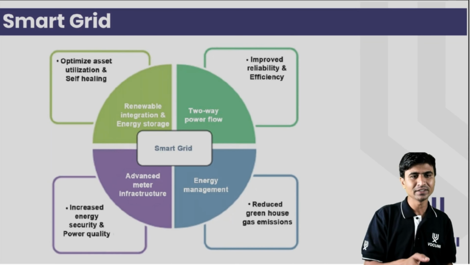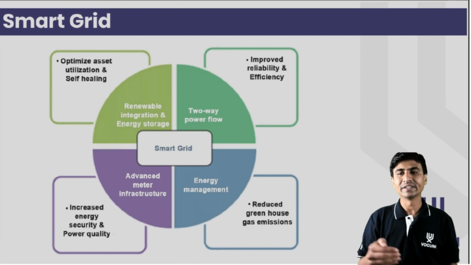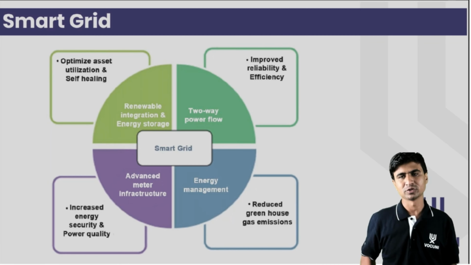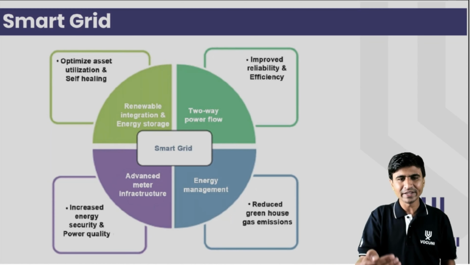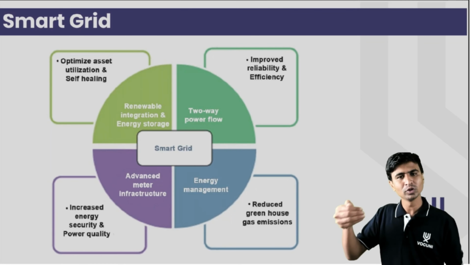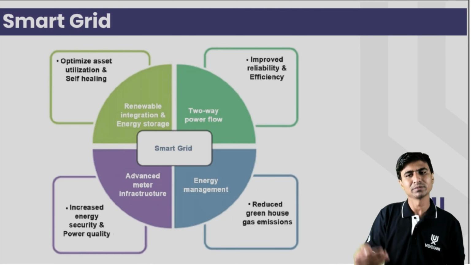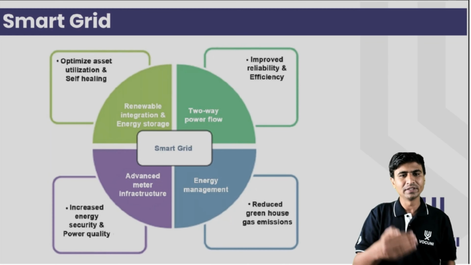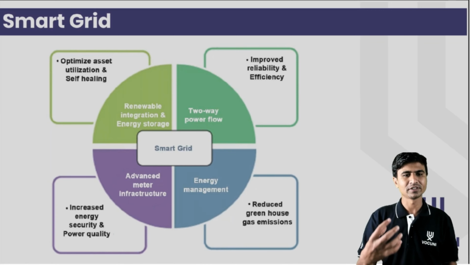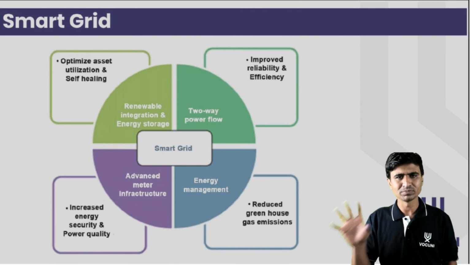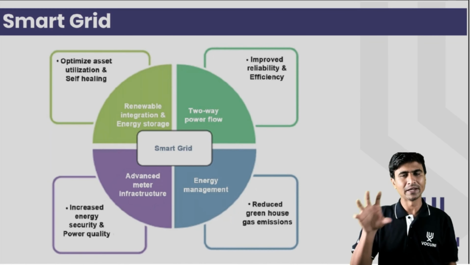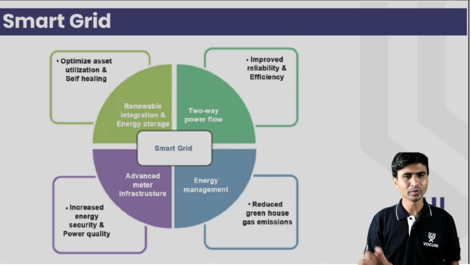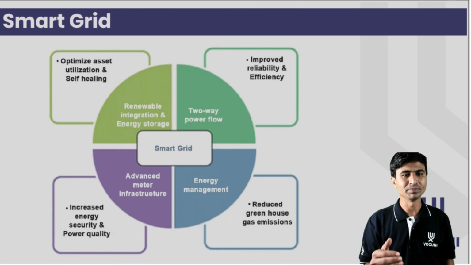The second is advanced meter infrastructure. So what is an advanced meter? It is called a smart meter. Whatever energy flows from grid to load and from load to grid, meaning solar PV power plant to grid, whatever energy is calculated by the meter, it is called a net meter. So this is a smart meter, you can say, and it is very useful to calculate the net metering.